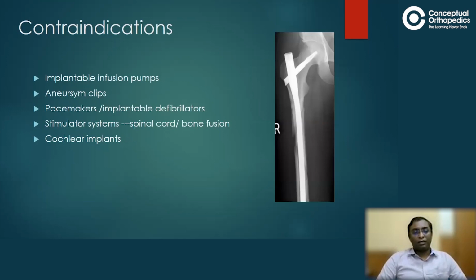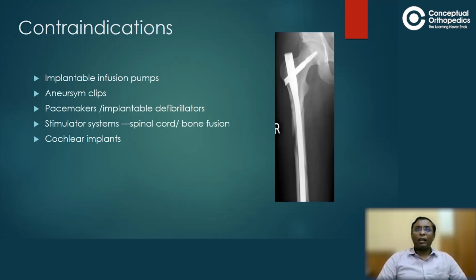Contraindications, friends: it can be implantable infusion pumps, aneurysm clips, pacemakers or implantable defibrillators, stimulator systems such as spinal cord stimulator, bone fusion stimulator, cochlear implants, and also orthopedic implants. When it comes to orthopedic implants, if there is a strong union, then don't hesitate to order an MRI. Have no doubt about that.